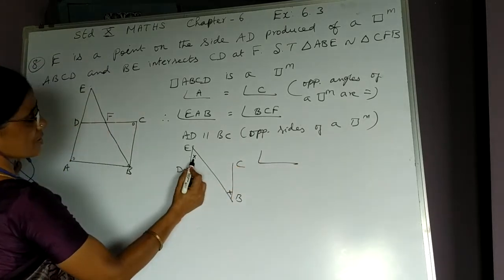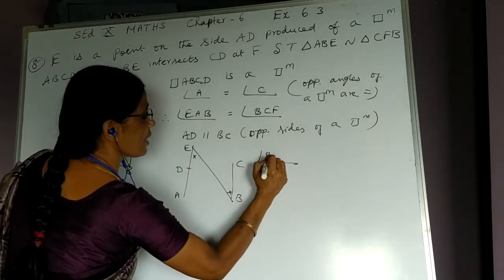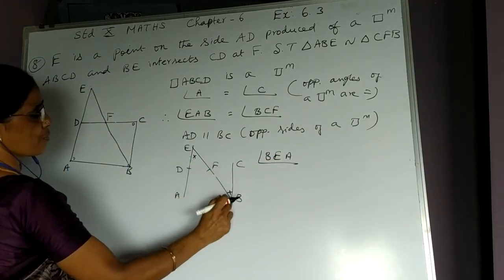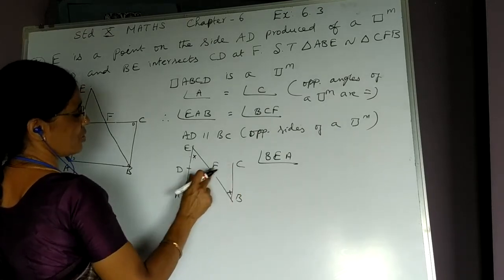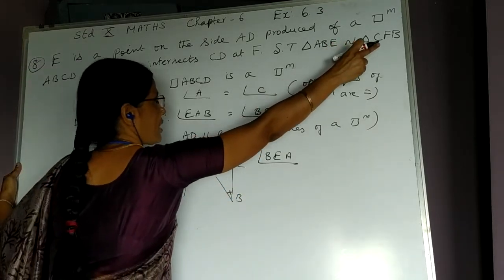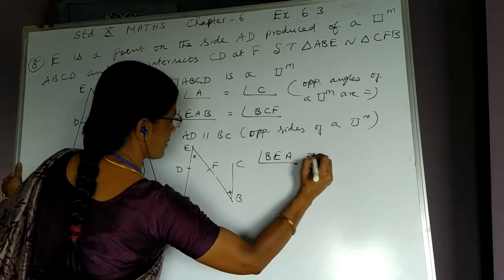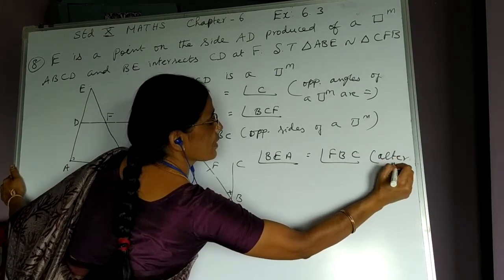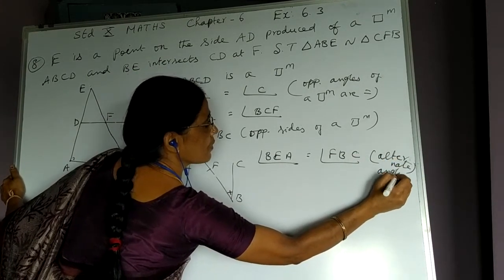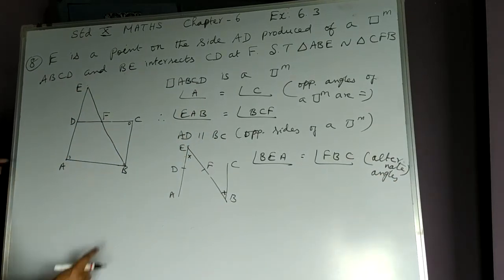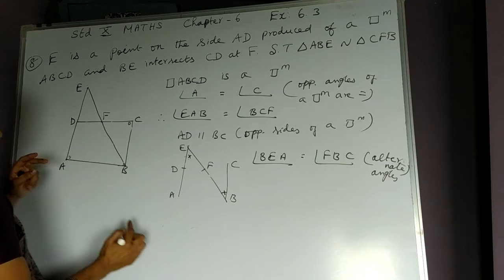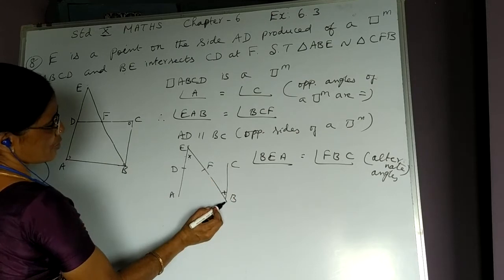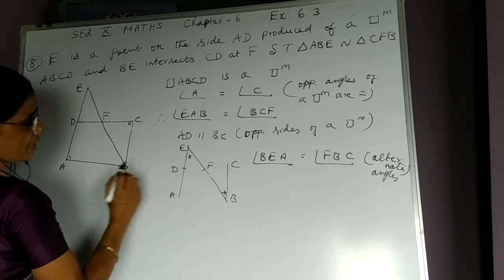Therefore, how to denote this angle? This angle is BEA, which is equal to FBC. We can write EBC also, but we want triangle FBC. Therefore, I write this angle as FBC. The reason is alternate angles. Hope you understood, right? These two are opposite angles of a parallelogram. These two lines are parallel because of opposite sides of a parallelogram. EB is a transversal, therefore these two angles are alternate angles.